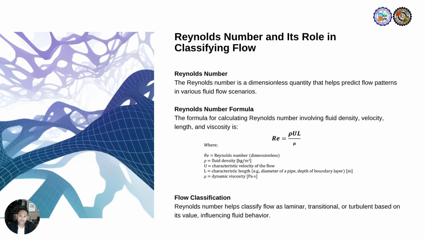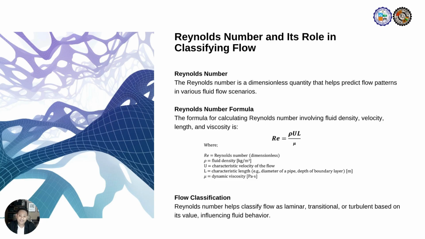The equation for Reynolds number is written as Re equals rho times U times L divided by mu. Now let me explain each term. Re here stands for Reynolds number. It is dimensionless, meaning it has no units. The Greek letter rho represents fluid density, usually expressed in kilograms per cubic meter.